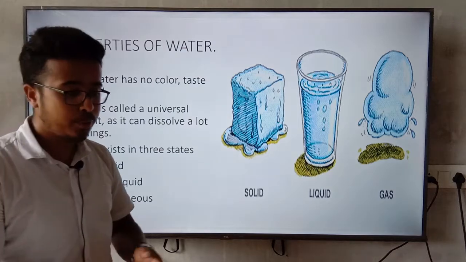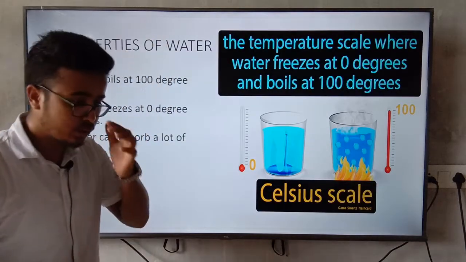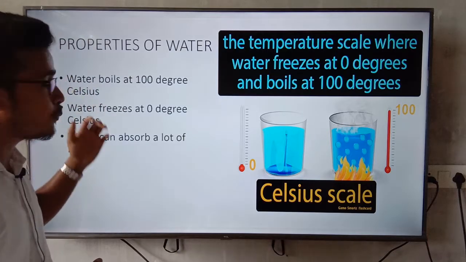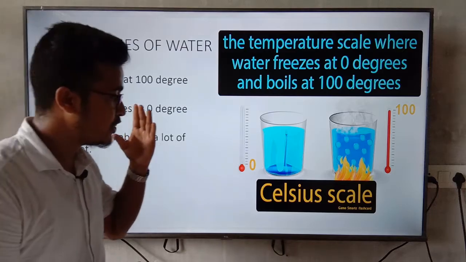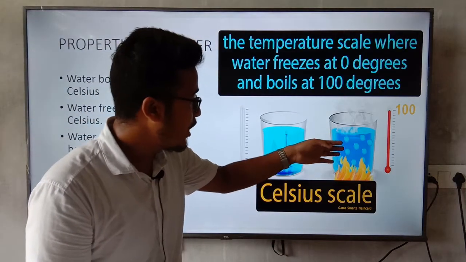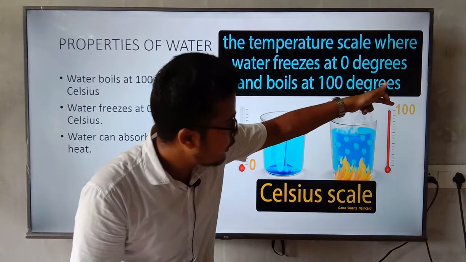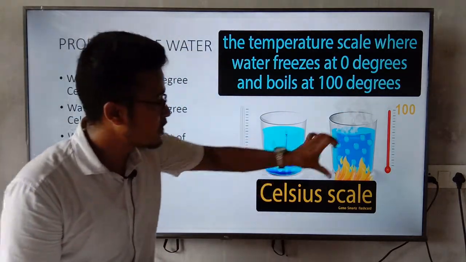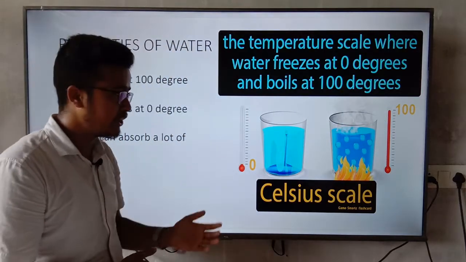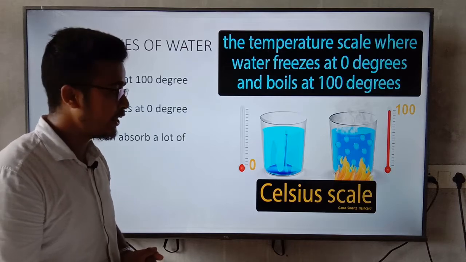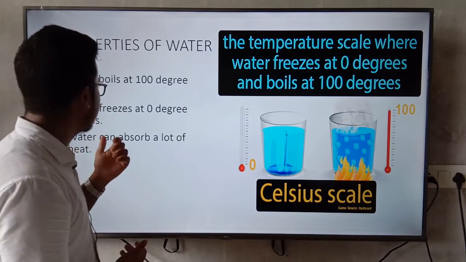After this, here are the next properties. Another point is water boils at 100 degrees Celsius. You can see here the water boiling. Whenever the temperature increases up to 100, you can see the scale here, when the temperature reaches 100 degrees Celsius, the water starts boiling. That means water boils at 100 degrees Celsius.